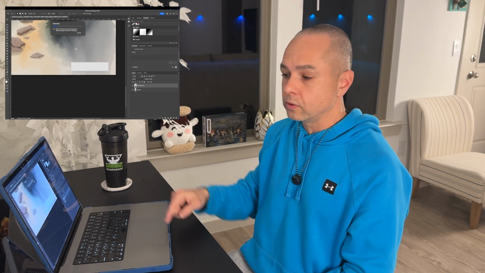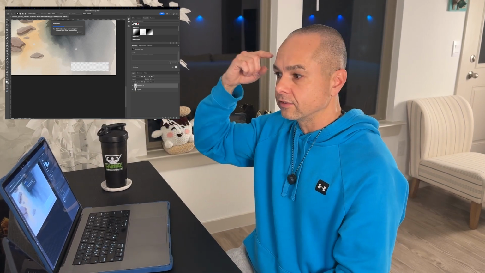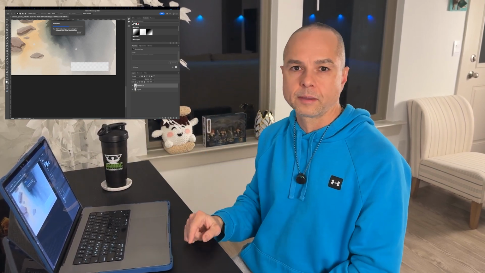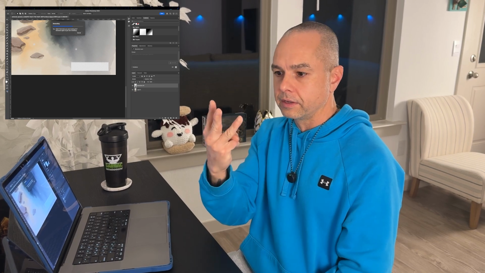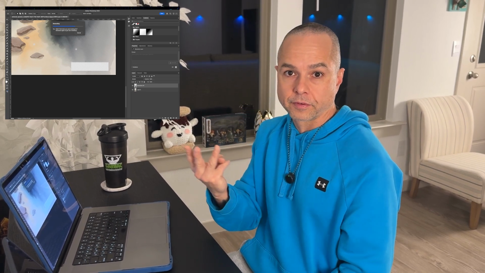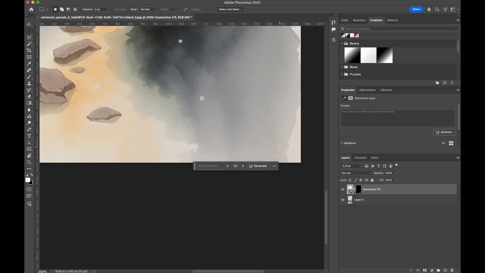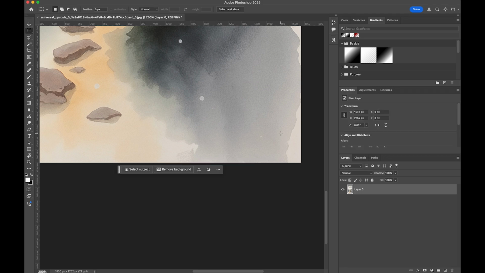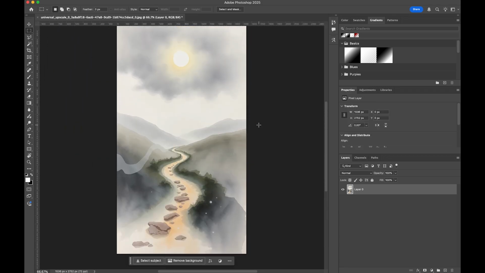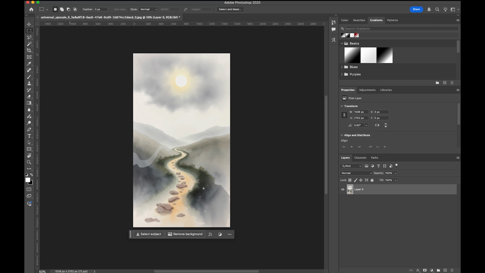What Photoshop's gonna do is it's gonna look at the rest of the image and try and figure out what should I put there. And it's gonna give you three versions to pick from. Okay, seems to be fine. There's one, that's another version, that's another version. Let's leave the first version, looks good, right? Cool, so now let's go ahead and save this.